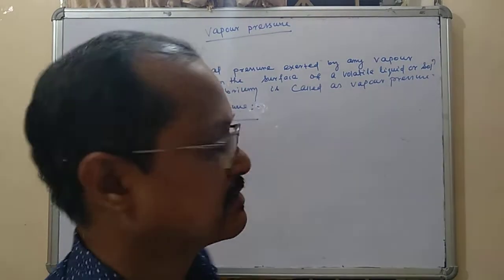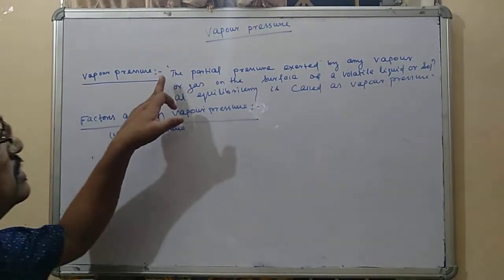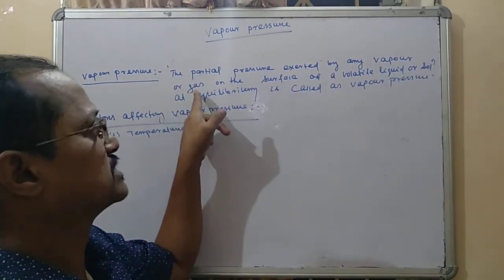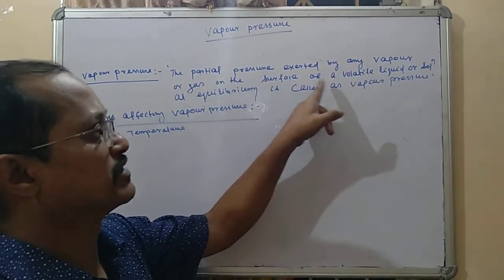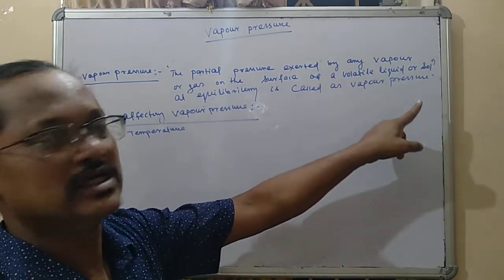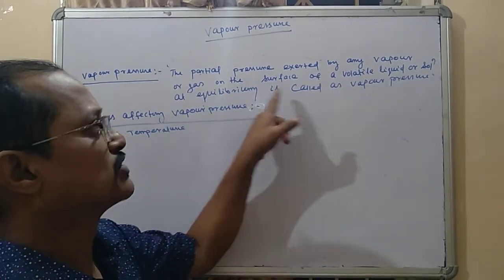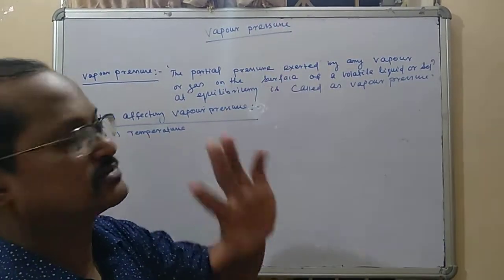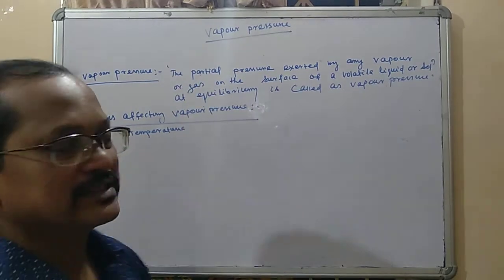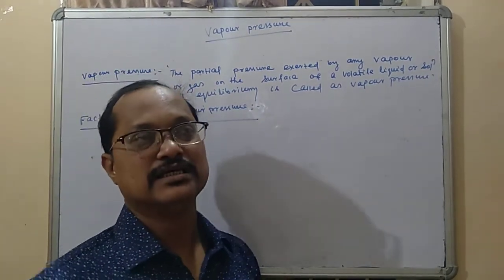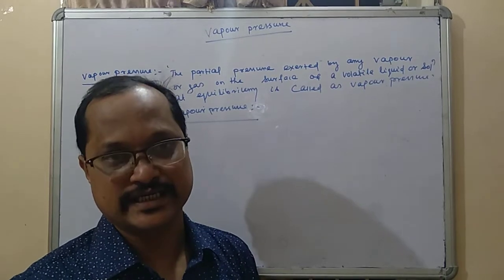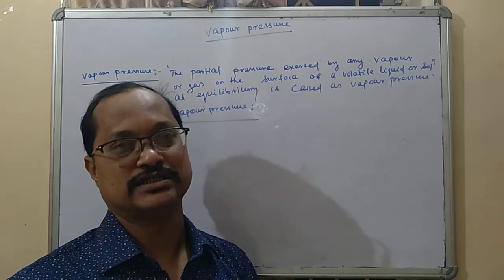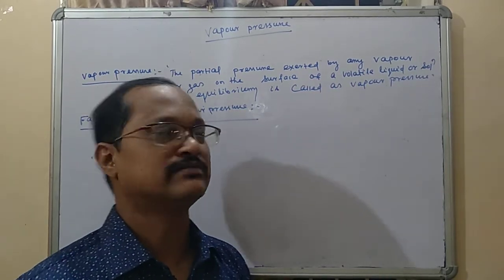Okay, let us start. The vapor pressure is what? The partial pressure exerted by any vapor or gas on the surface of a volatile liquid or solution at equilibrium is called vapor pressure. So I am explaining this in detail, just to try to understand. The partial pressure exerted. Why is the partial pressure there? The molecule contains various particles. Actually, all the particles have their individual pressure. That's why we say it is partial pressure.